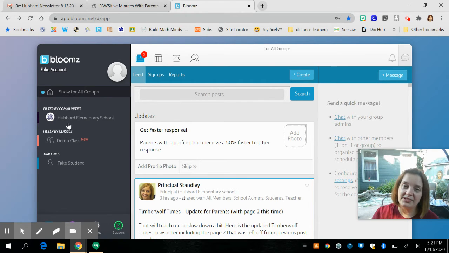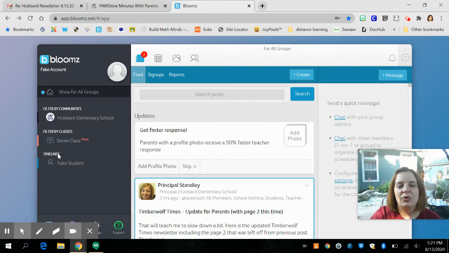Now, once you receive the invite code for your teacher's classroom, you're going to actually see the list of classes right here. Now, we have things like PE and music that sometimes create their own. Before the pandemic came, we actually had some after-school Lego clubs. They created their own group. Now, hopefully we'll get back to that and do that.